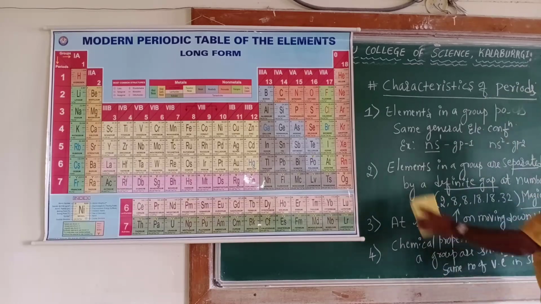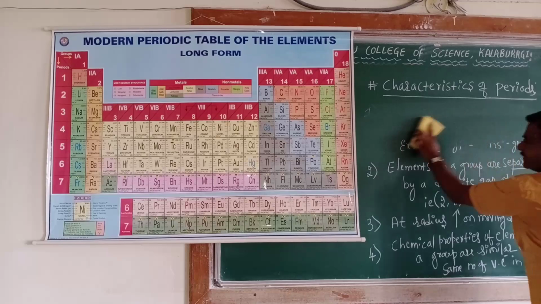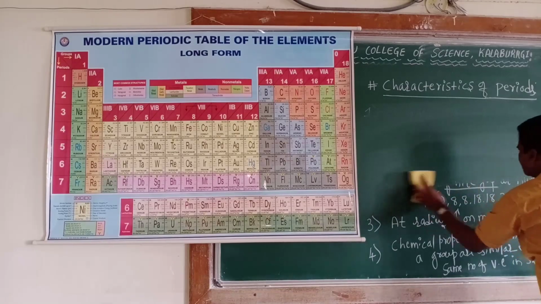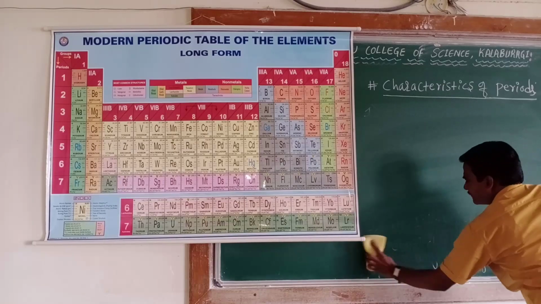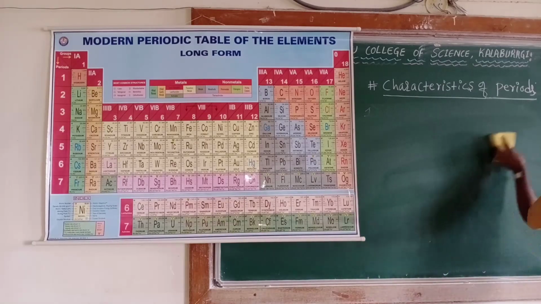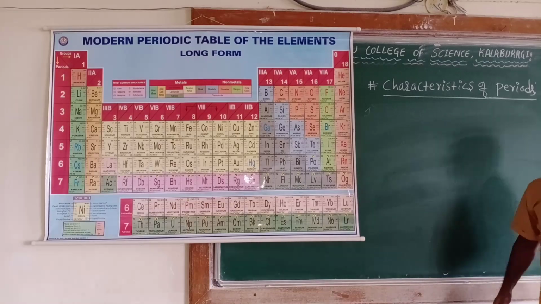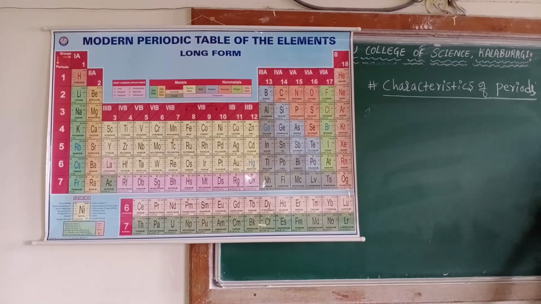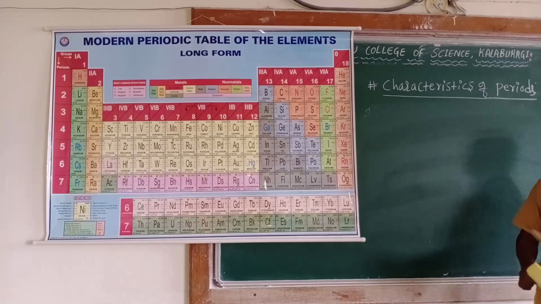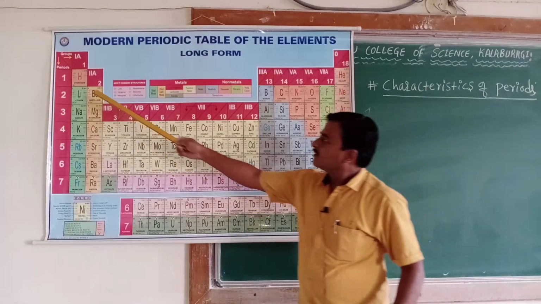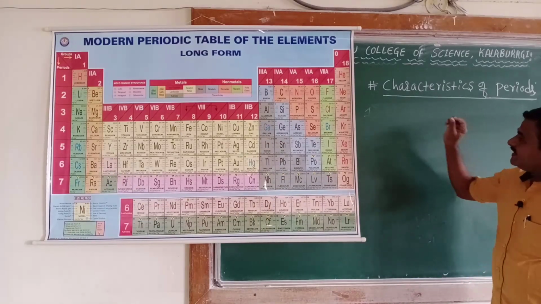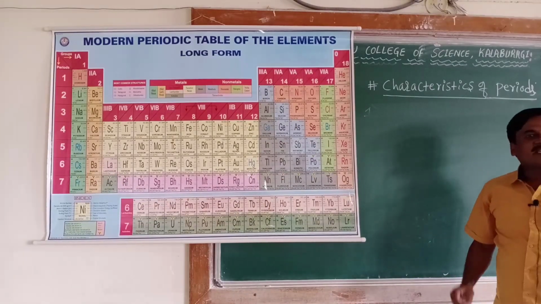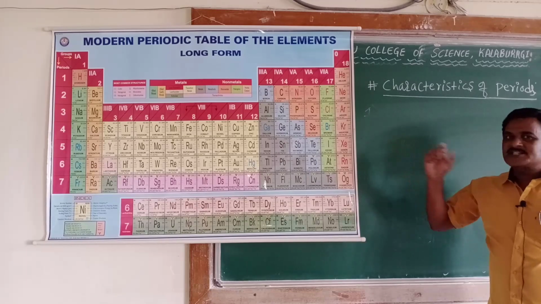In the modern periodic table, there are 7 periods, numbered from 1 to 7. But they differ in the number of elements in each period.